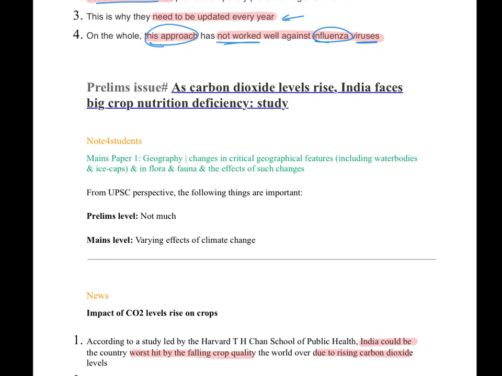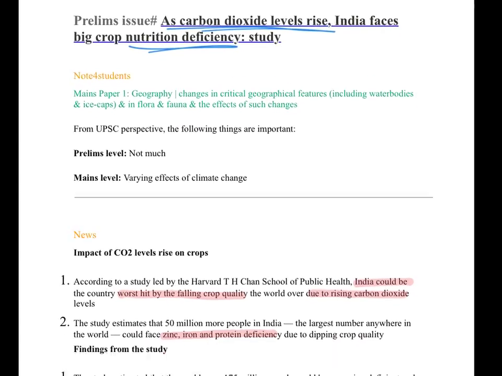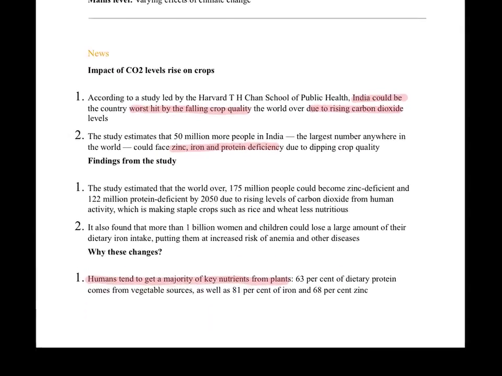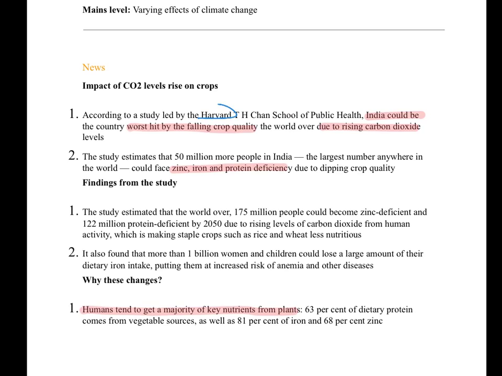The next topic reads, as carbon dioxide levels rise, India faces big crop nutrition deficiency. This has been found by a study of Harvard University, and it concludes that India could be amongst the worst hit nations by falling crop quality due to rising CO2 levels, and the major impact will be on zinc, iron, and protein deficiency.